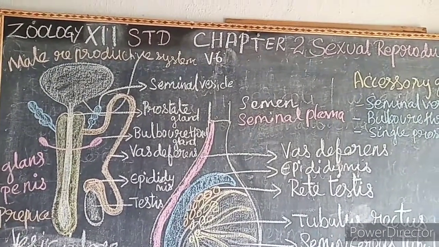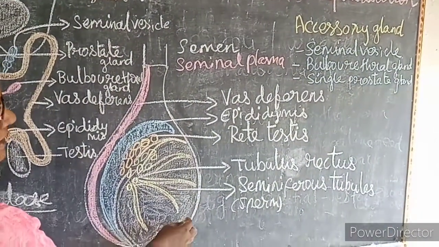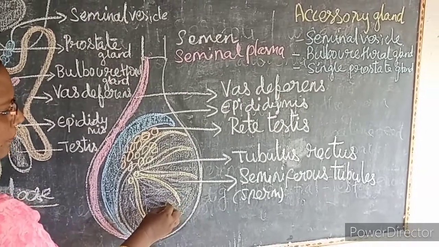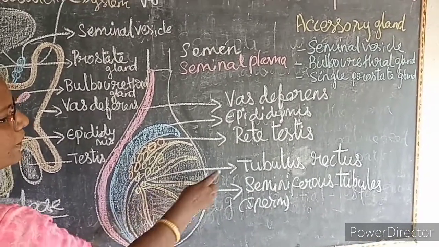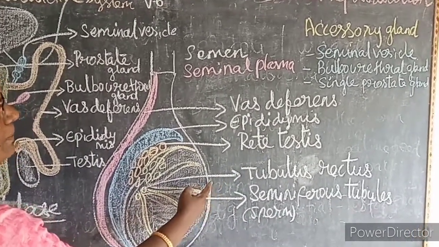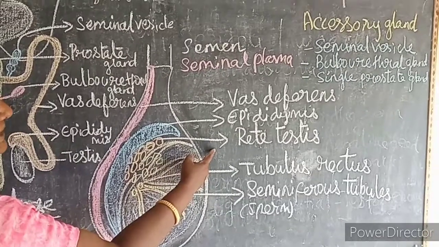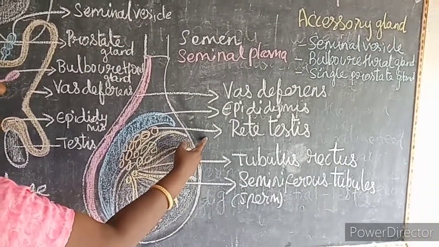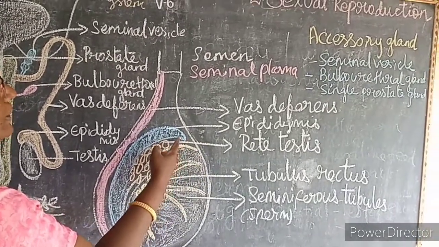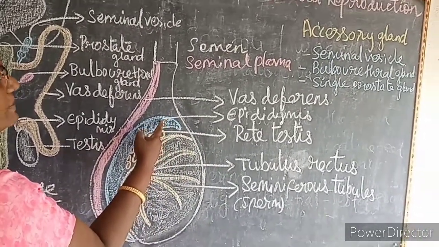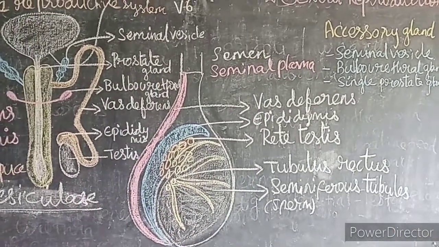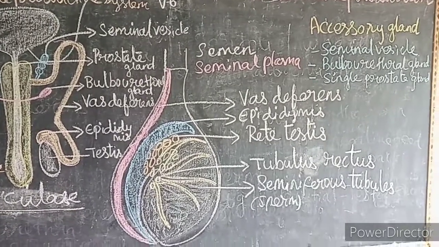So once again I repeat it here, the sperms are produced in the seminiferous tubules. The seminiferous tubules are highly coiled tubules that converge to form what? Tubulus rectus. See the yellow color, tubulus rectus. From here the sperms are sent into the rete testis. From the rete testis the sperms enter into the epididymis, and here the sperms are stored temporarily and undergo physiological maturation, gaining fertilizing capacity as well as movement.